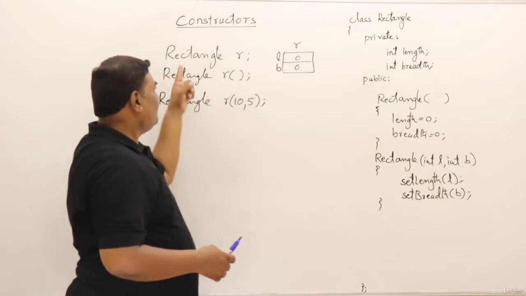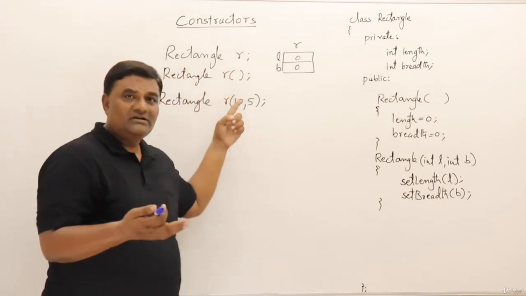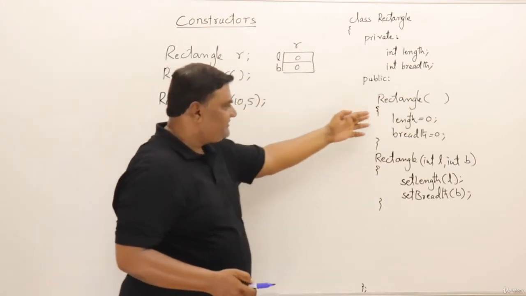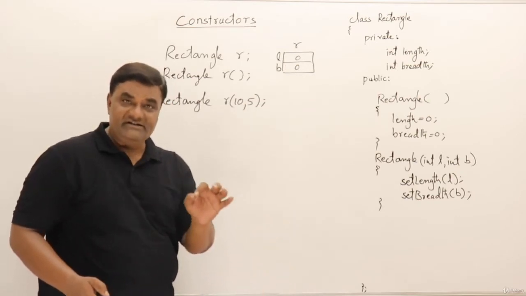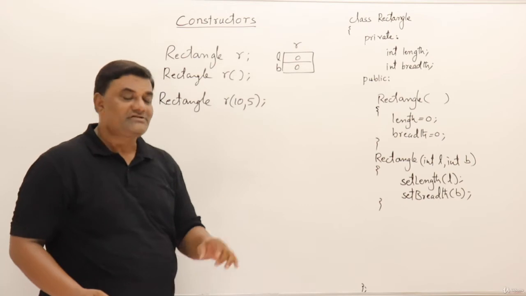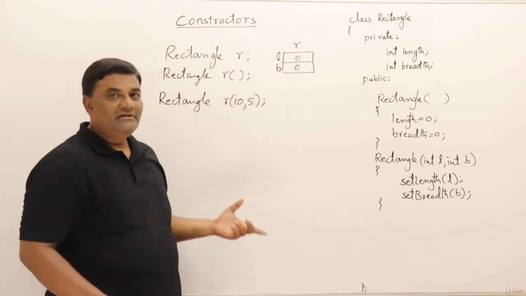Non-parameterized. I want a rectangle. What length, what breadth? Understood, 0, 0. So initially it is 0, 0. Later you can change it. But initially there should be something, right? It cannot be garbage. That's it. So 0, 0 will be there.